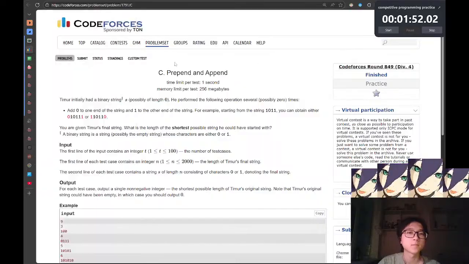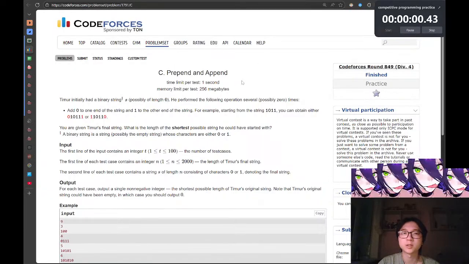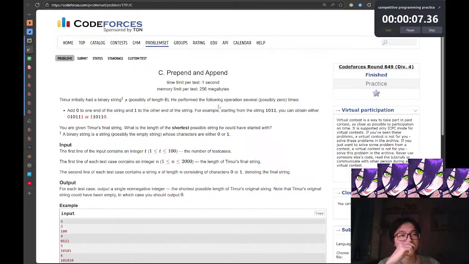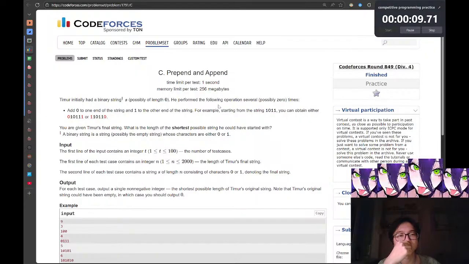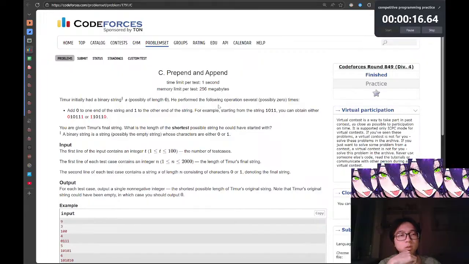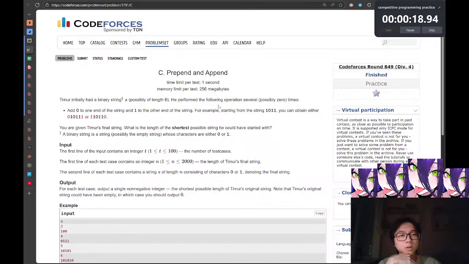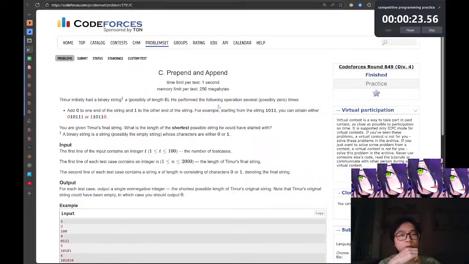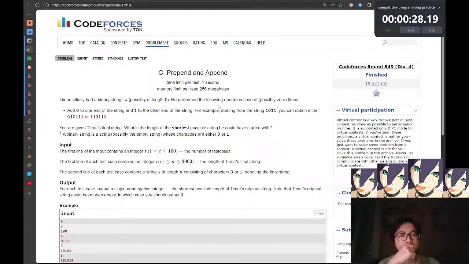Okay, so problem C, prepend append. It has a binary string S. One of the following operations: add 0 to the end of one string and 1 to the end of the other string. For example, starting with string 1011, you can obtain 01 or okay. Given the final string, what is the shortest possible string he could have started with? Interesting. Test cases, length of his final string.